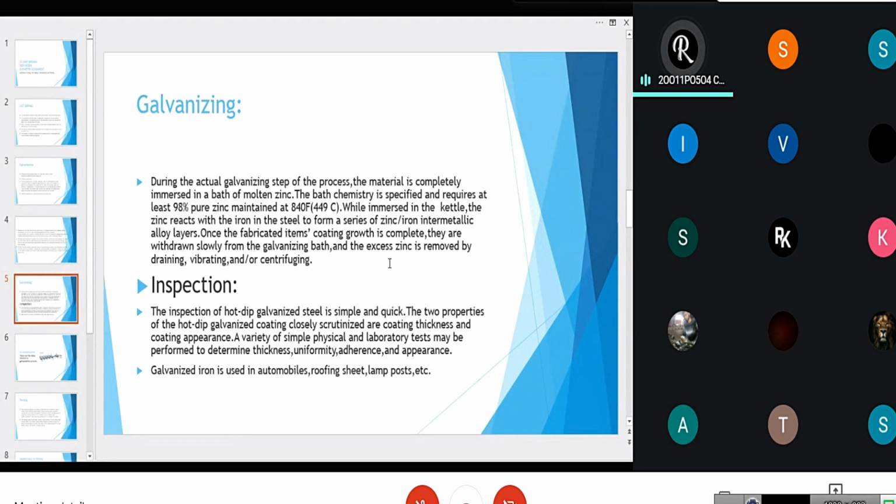Once the fabricated item's coating growth is complete, they are withdrawn slowly from the galvanizing bath and the excess zinc is removed by draining, vibrating, and or by centrifuging.